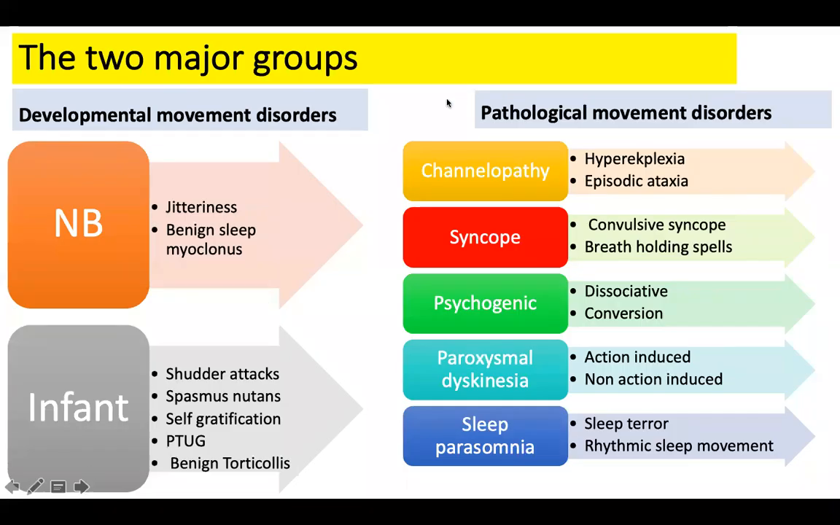Right, and there are two major groups, as I told you, at the end of this class. If at all you want to simplify and remember it as two major groups, one major group is what is known as transient developmental movement disorders, and the other major group is pathological movement disorders, okay, and these pathological movement disorders can include channelopathies, vascular things like syncopes, psychogenic events, paroxysmal movement disorders, and sleep events, right?